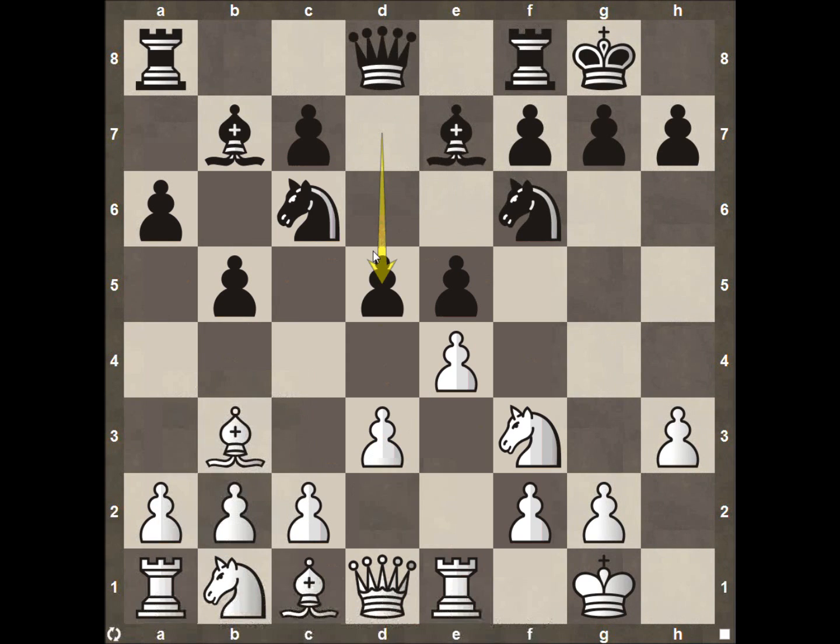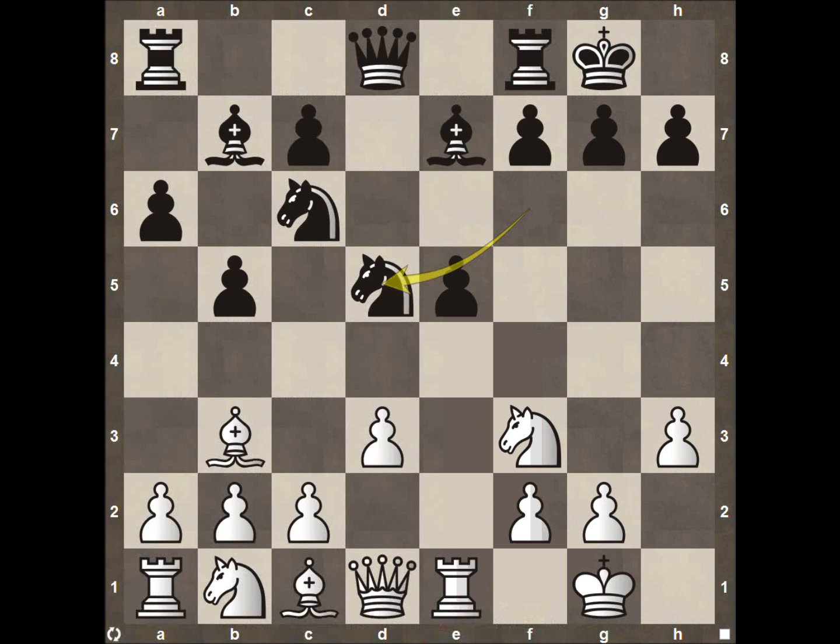Black pushes forward, as we talked about, with pawn to d5. This is kind of the goal for black, to give up some material early on in the game so he can control the center, give white a very cramped position, and then try to find some weakness in white's position. So white's going to capture, black's going to recapture, and now white has the opportunity to go ahead and take this pawn because he has two attackers, his knight and his rook here on e1.